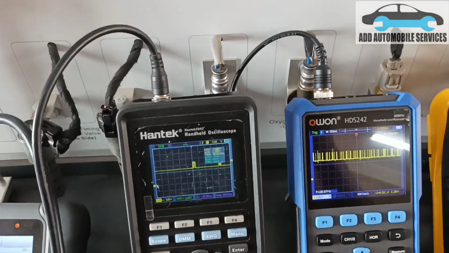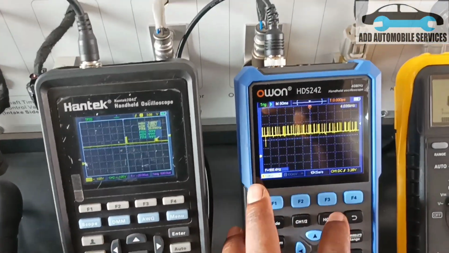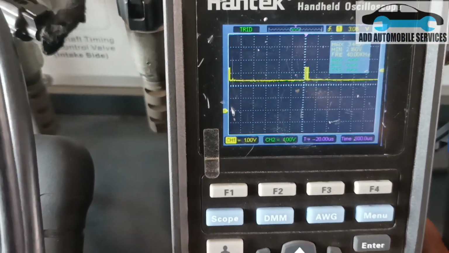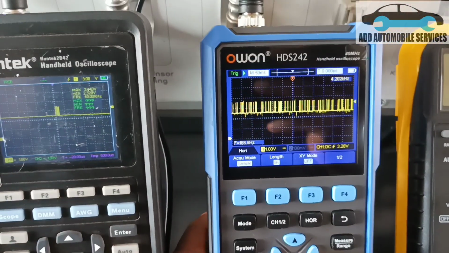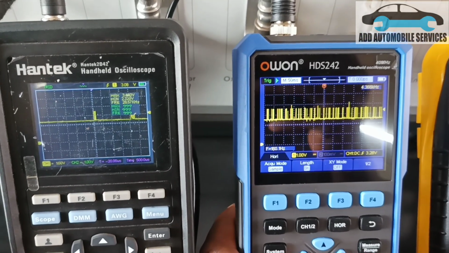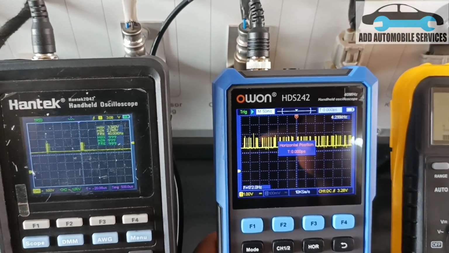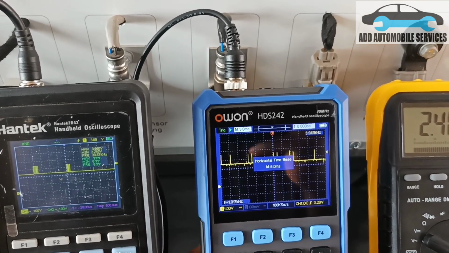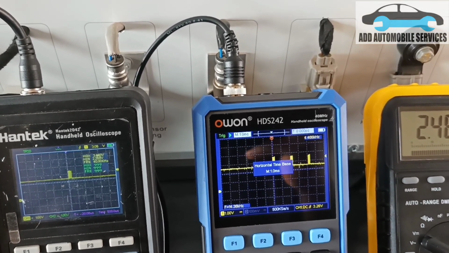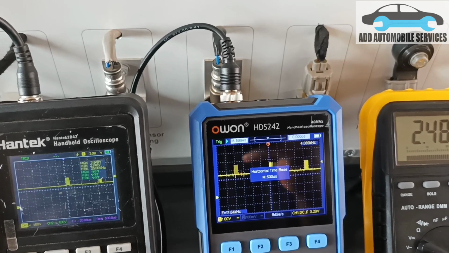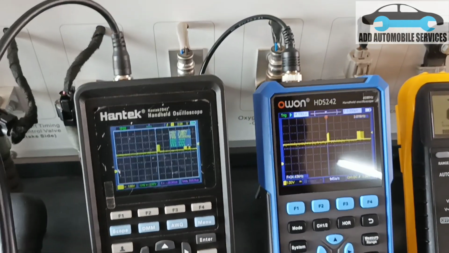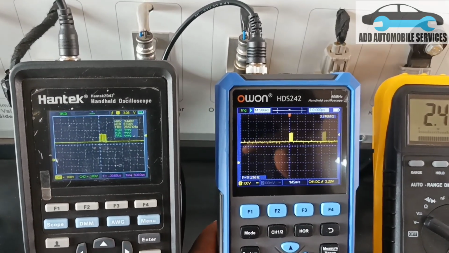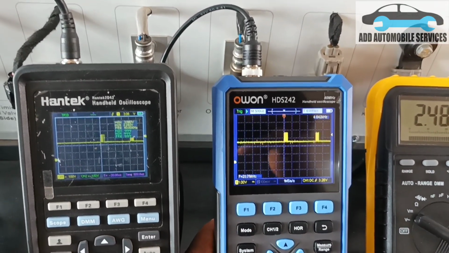With this one, because I've changed the time, let me set this time also to 500 microseconds. So the same, and you can see the way the waveform is moving.